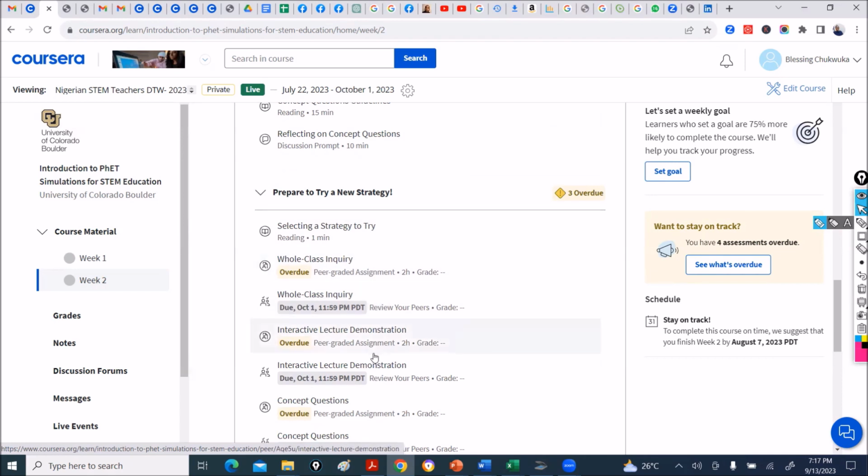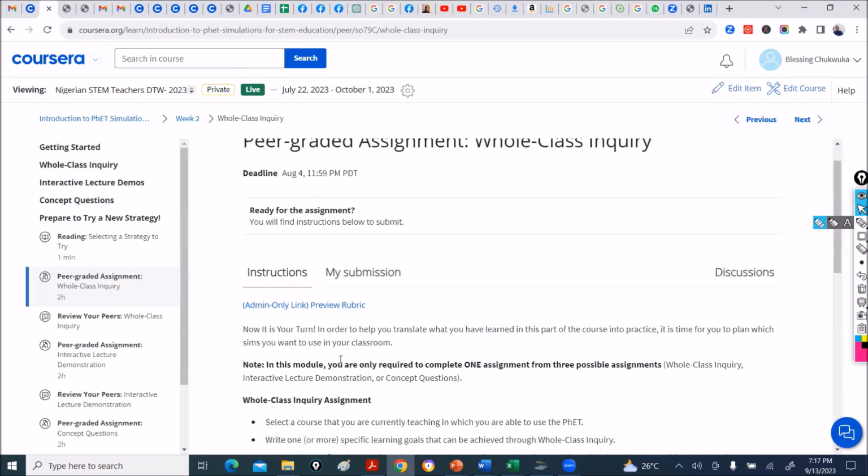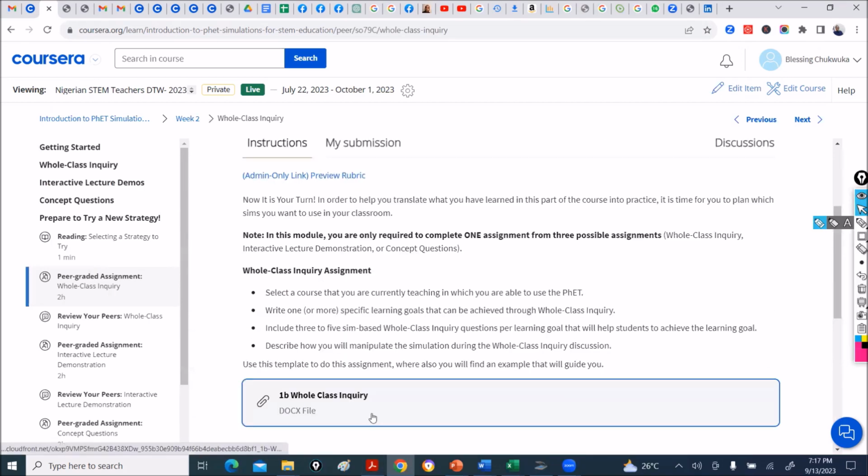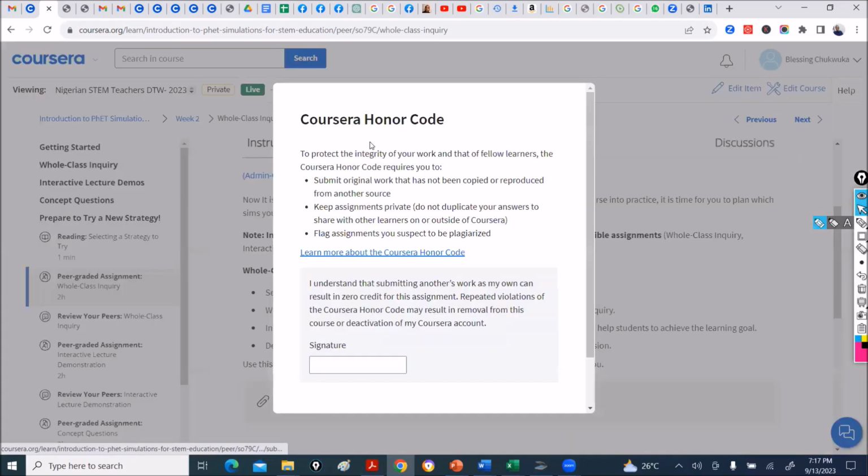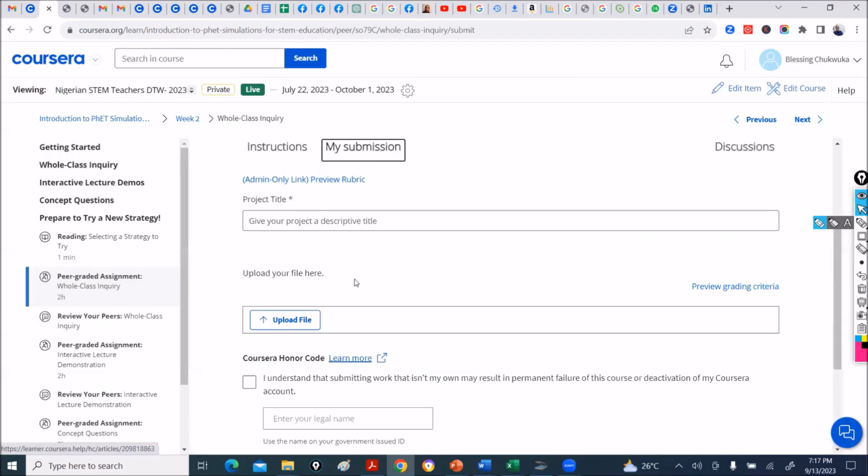If it was interactive lecture demonstration, this is where you put your assignment. The same thing: reading the instructions, downloading the templates. If you want to submit, you click and upload your file, giving it a title with your name. So this is how you select. You can ask your question, please.